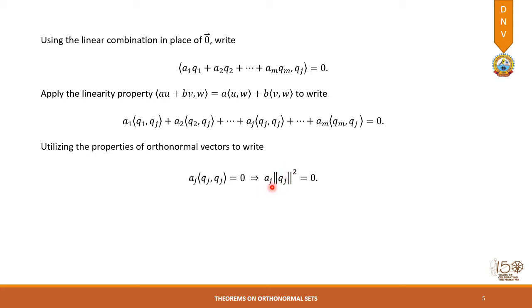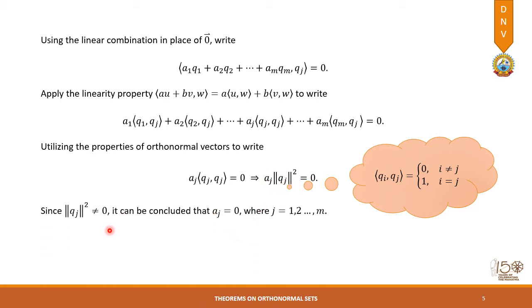When a product of two quantities is 0, then at least one of them must be 0. When this is not equal to 0, we have to conclude that Aj will have to be 0.